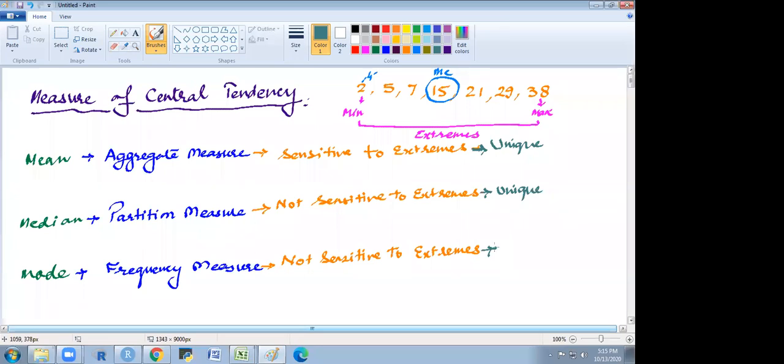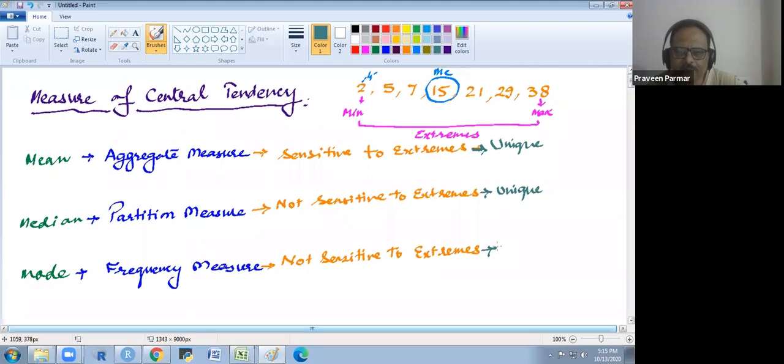It is not compulsory that the mode is one. Mode may be bimodal, it may be trimodal. So it is not always unique. Does that make sense to everyone?